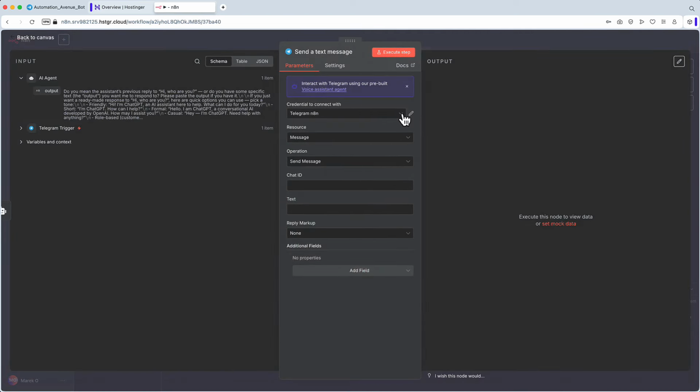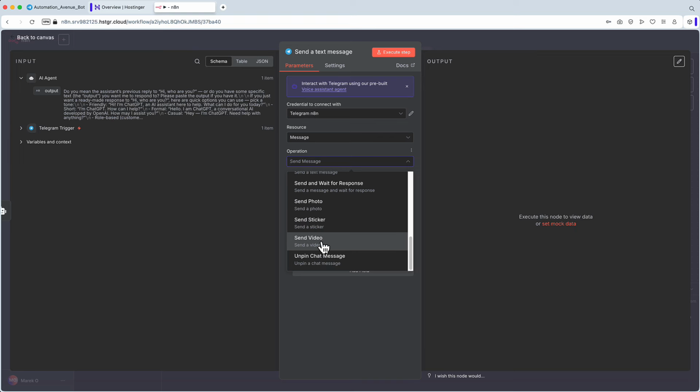But maybe you want to change it to send photo, or send video, maybe you want to work with different AI models that can generate photos or videos. That's where you would personalize the response. But for me, it's a simple send message. What I need here is the chat ID. As I mentioned, while we can see the output is from the previous node, which was the AI agent itself, we can still see the Telegram trigger as well. We can see the information from the first node, and the Telegram trigger tells us what chat ID was actually used. And the chat ID is here. And we can respond to the same chat ID.